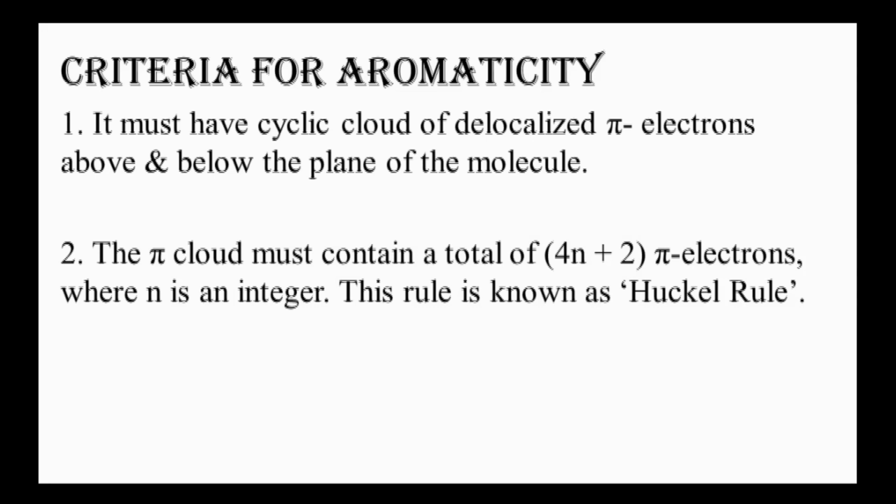Second, the pi cloud must contain a total number of 4n plus 2 pi electrons, where n is an integer number. This rule is known as Huckel rule. 4n plus 2 is equal to the number of pi electrons, and n should be 0, 1, 2, 3 and 4, that is any integer number.